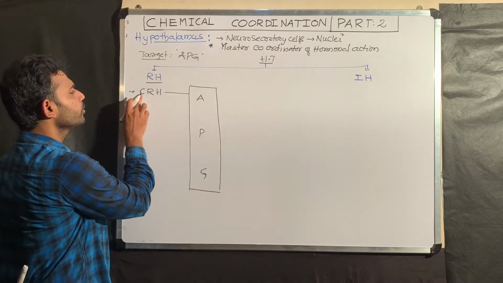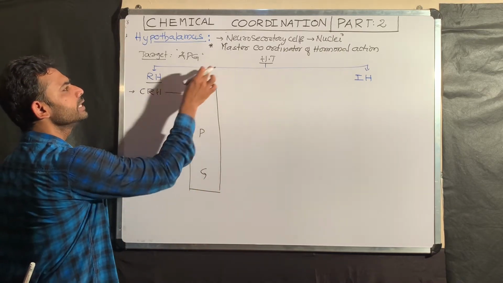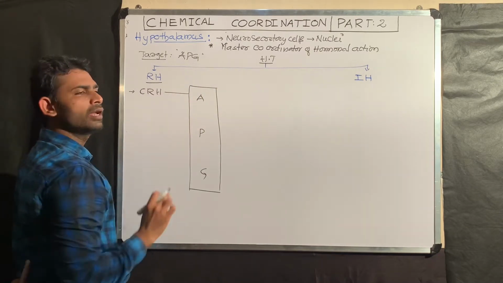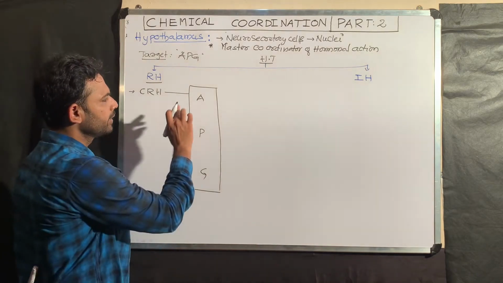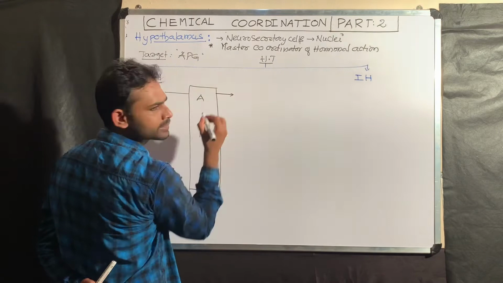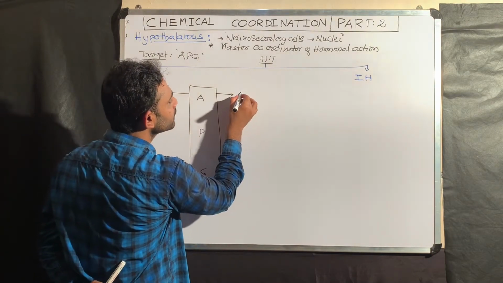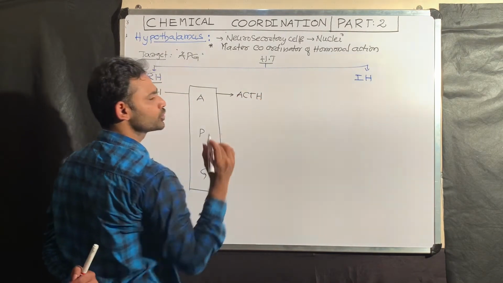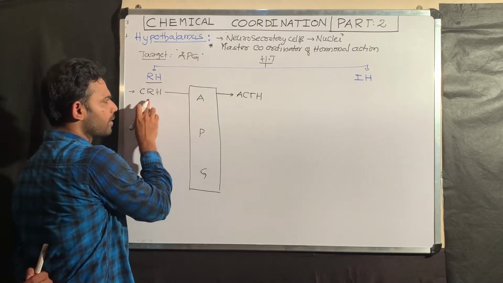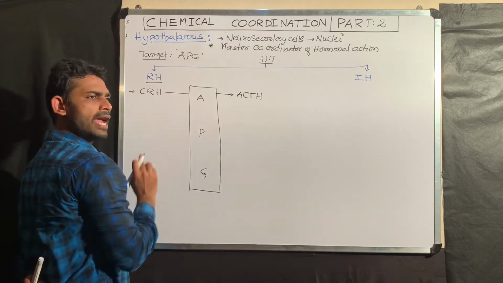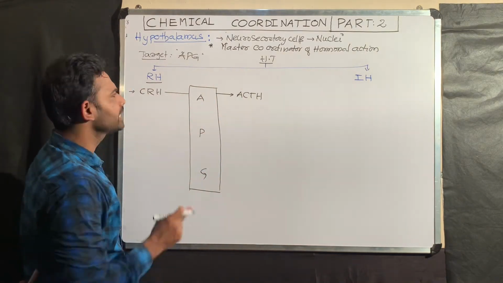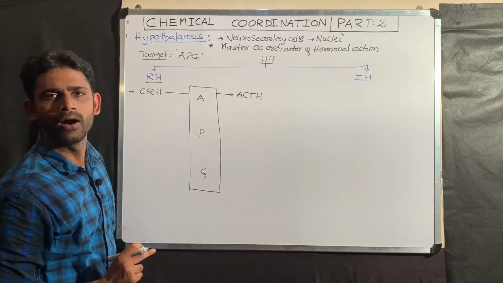This corticotropin releasing hormone released by the hypothalamus goes and acts on the anterior pituitary gland, making the APG release corticotropin, that is ACTH. It means CRH released from the hypothalamus stimulates the anterior pituitary gland to release ACTH. That is why these are called releasing hormones.